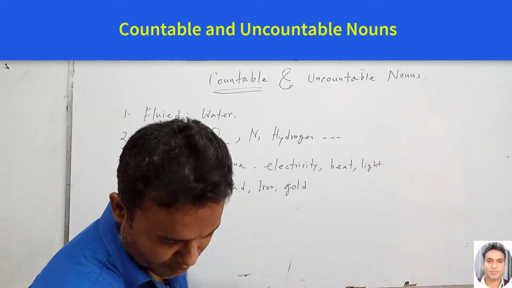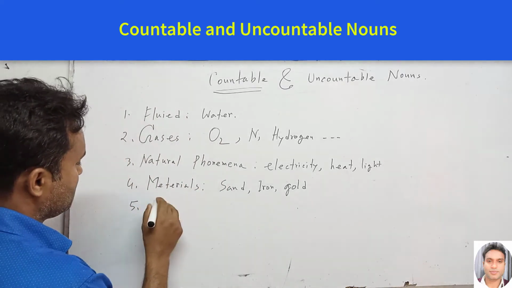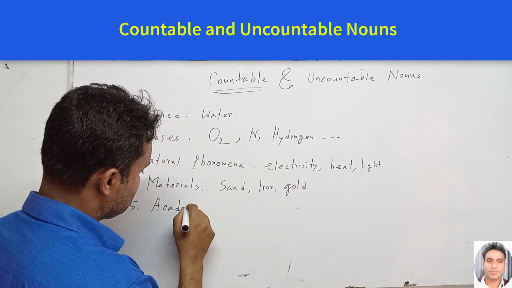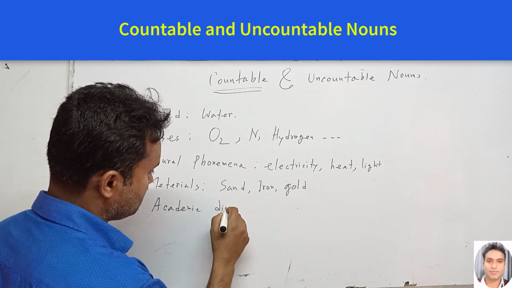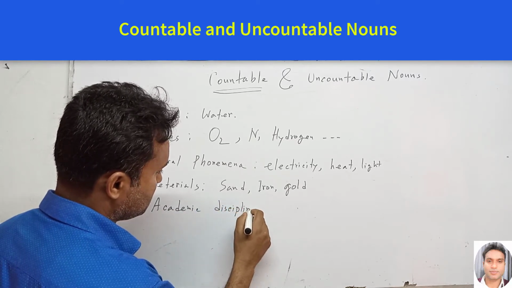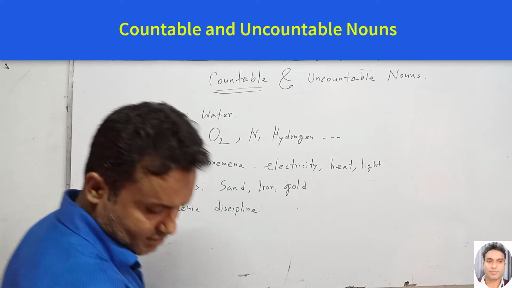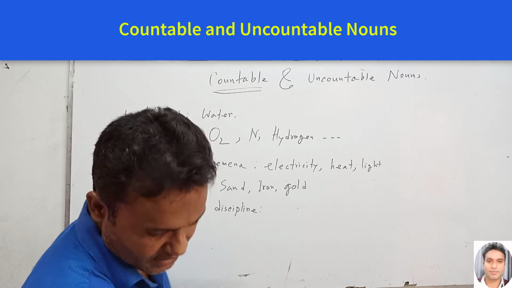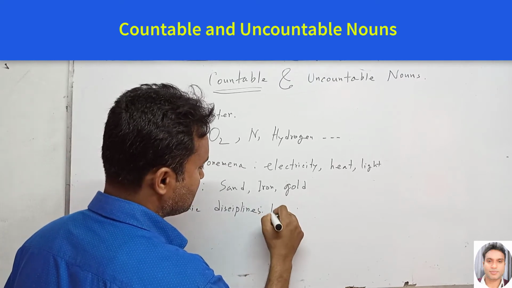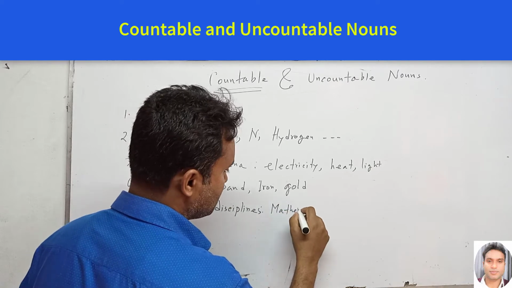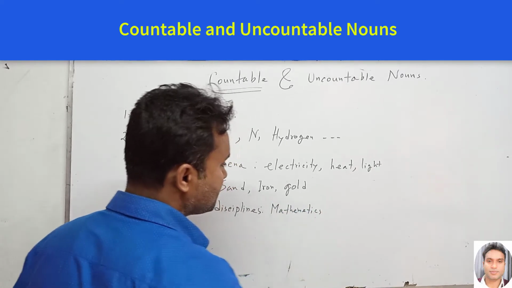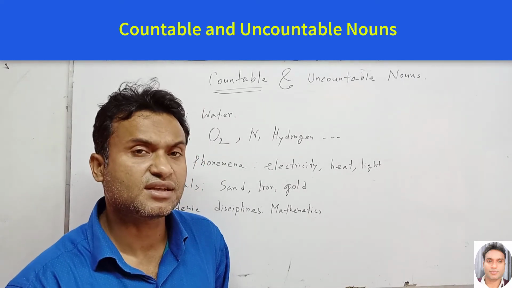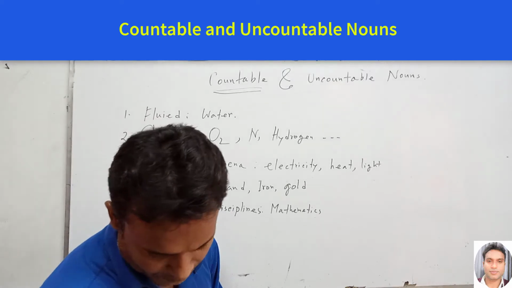Next one, academic discipline: mathematics, geography, physics, chemistry, biology, etc. These are subjects, and we can say these are generally uncountable nouns.